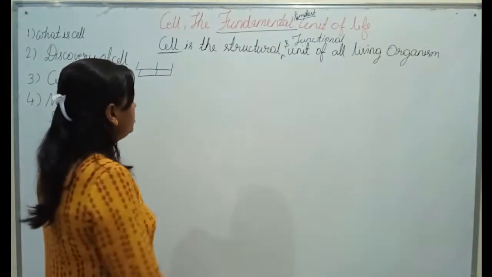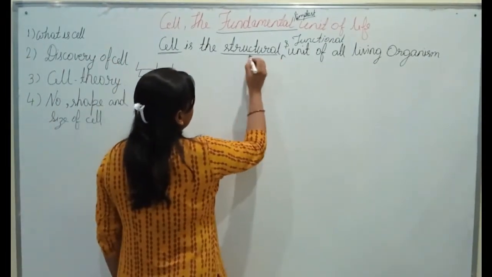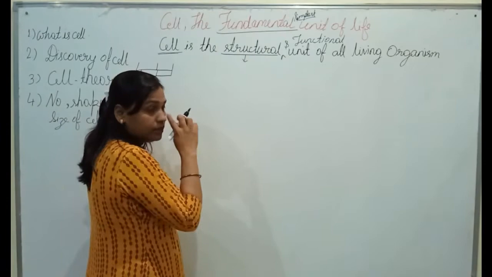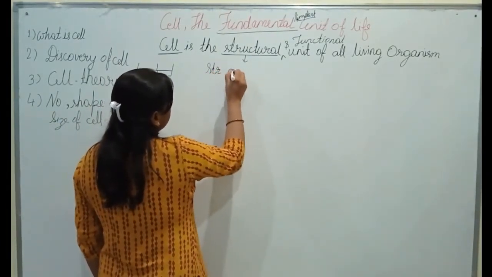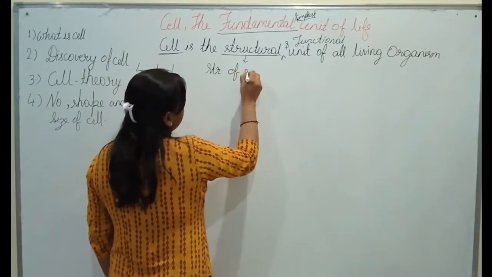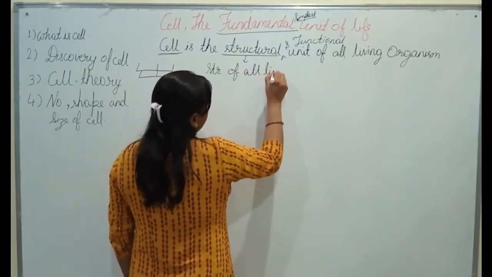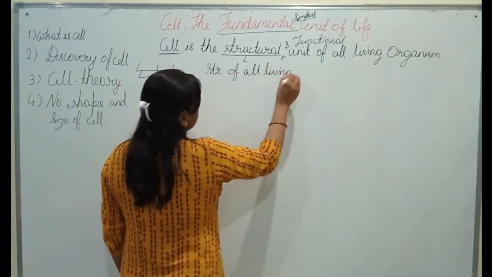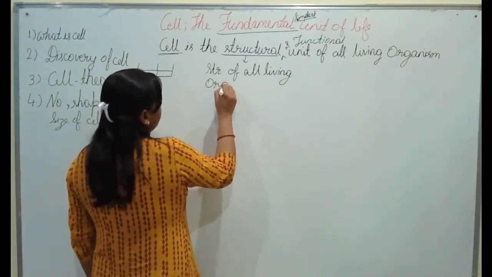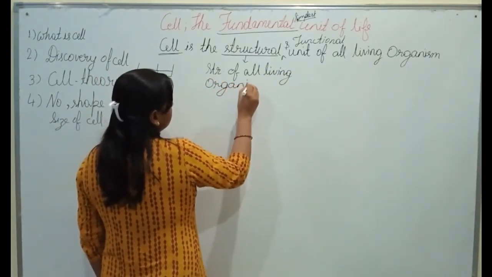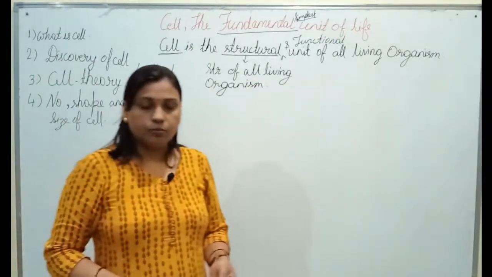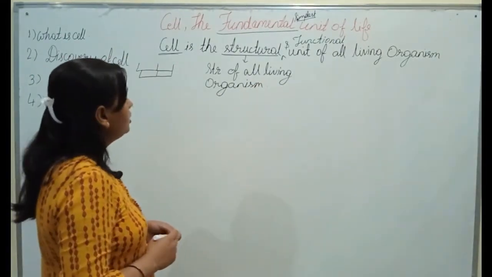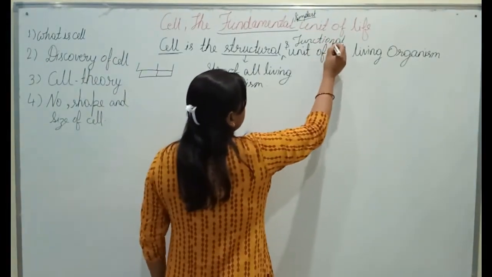Now the question arises that why it is called structural. It is called structural because the structure of all living organisms is made of cells. Structure of all living organisms is made up of cells, so it is called structural unit. And why is it called functional unit?